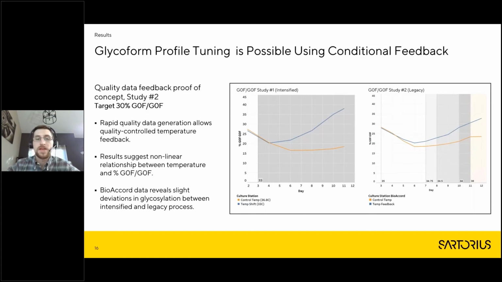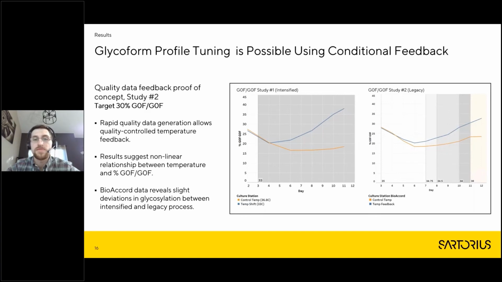So what we did is we dropped the temperature in that blue line there. Again, the orange is control. So on the graph on the right, we dropped the temperature to 35. You can see this thin gray line right at the start of the plot. So not as strong a temperature shift as the study before, because we wanted to end up right in the middle of there.